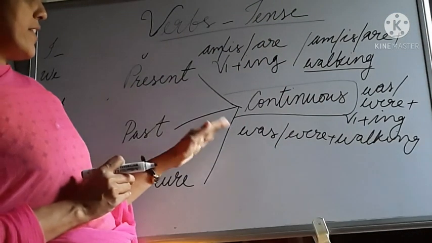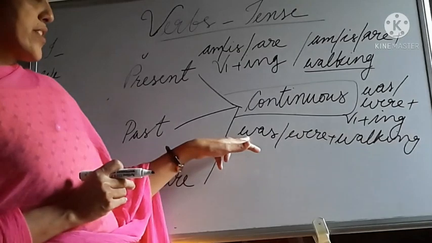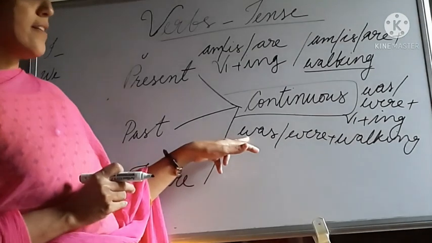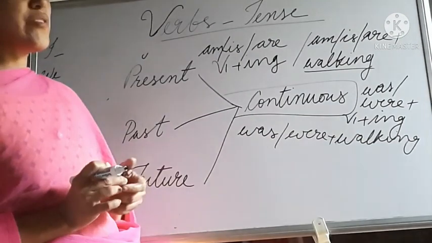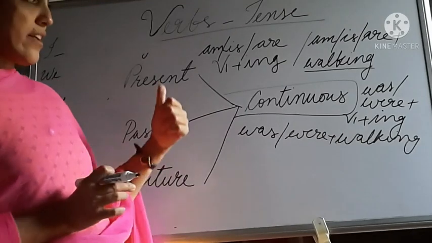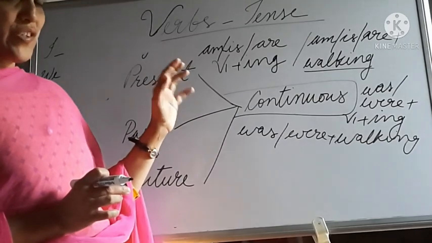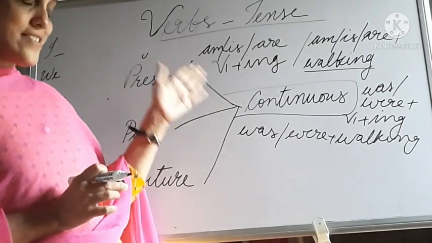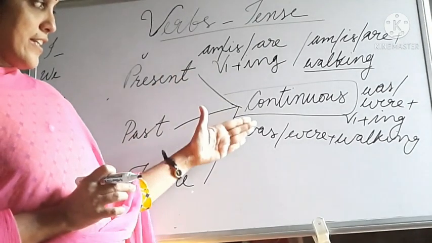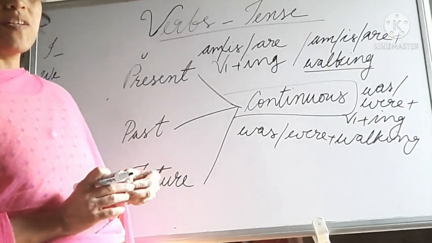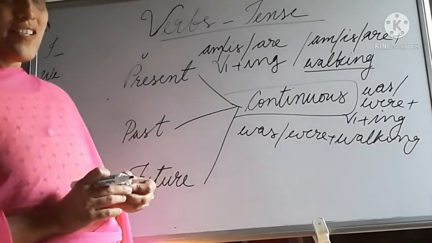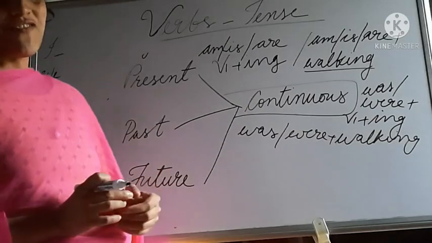Just think of one thing. Was can be used with a singular subject and were can be used with a plural subject. In the case of present tense, is and am are both used with singular. Same way, here was is also used with singular. Is ends with s, was also ends with s.